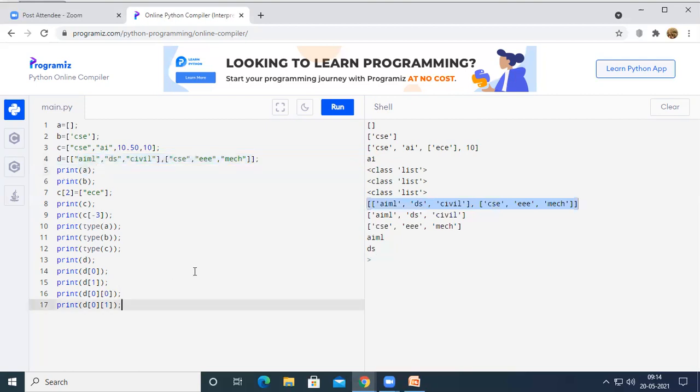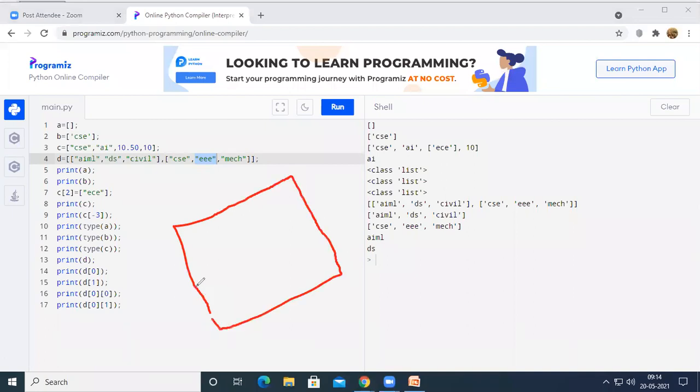Now, what do I have to do in order to print a particular element on the output screen? Let us check how these elements will be stored, and then we can discuss how we can print the individual elements of a multi-dimensional list. So row 0, first row, second row, column 0, first column, and second column. See here, AIML will be stored here.